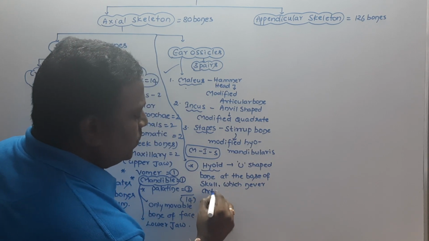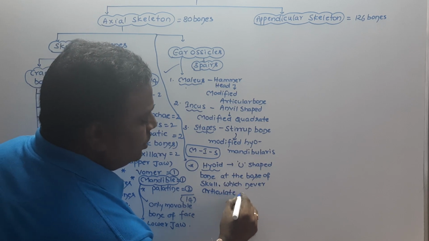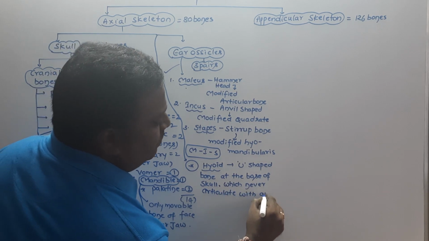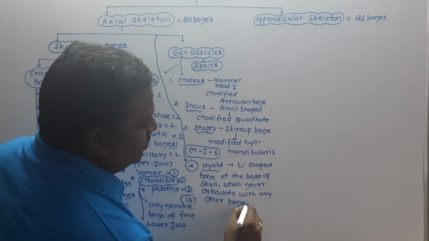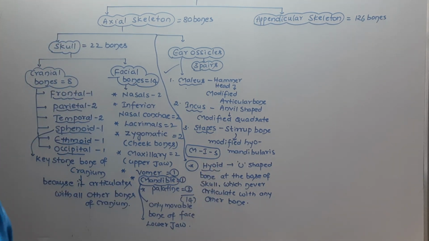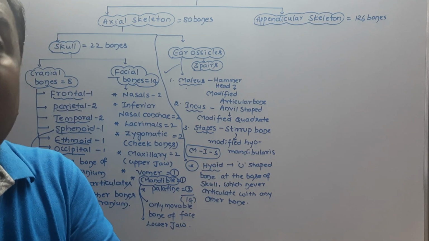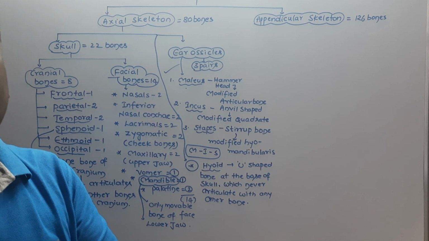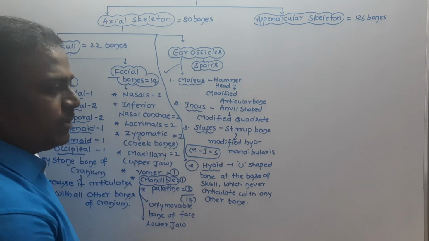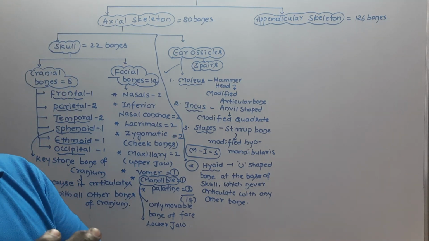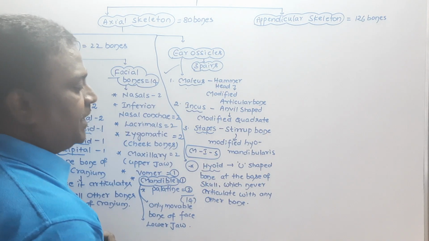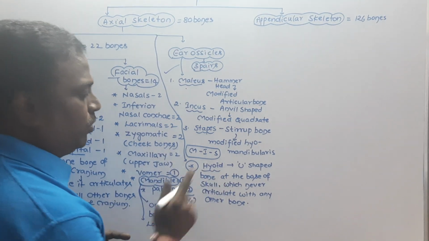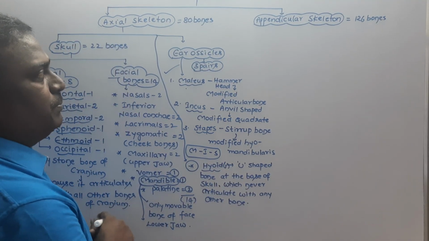The bone which never articulates with any other bone is called the hyoid bone. They serve as attachment for the muscles of the tongue and also the mouth. So the hyoid bone is very useful for muscle attachment. The tongue muscles get attached to this bone. So this is the unpaired bone. Hyoid bone is a single bone, an unpaired bone.